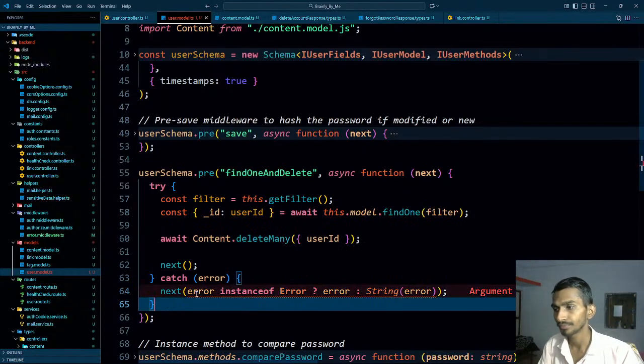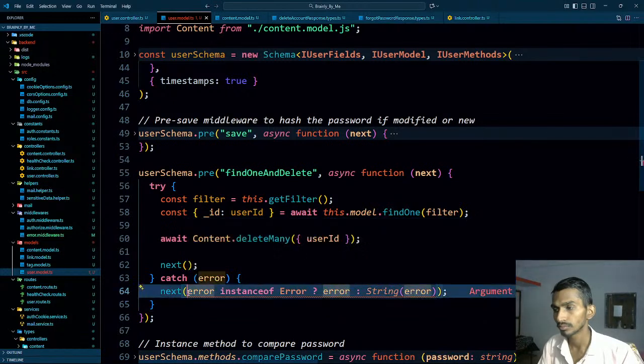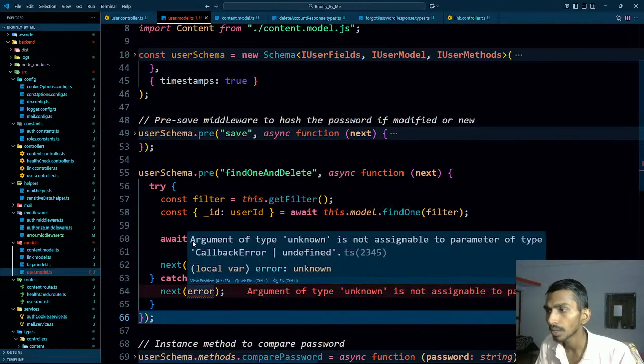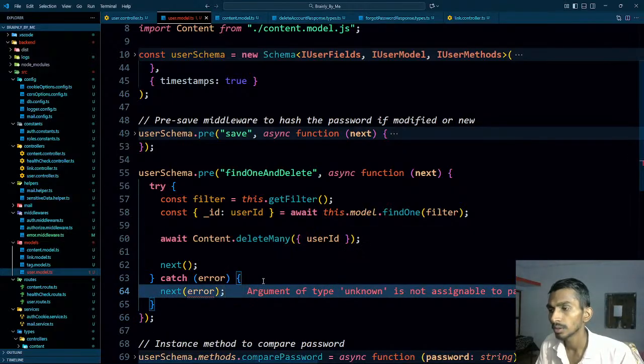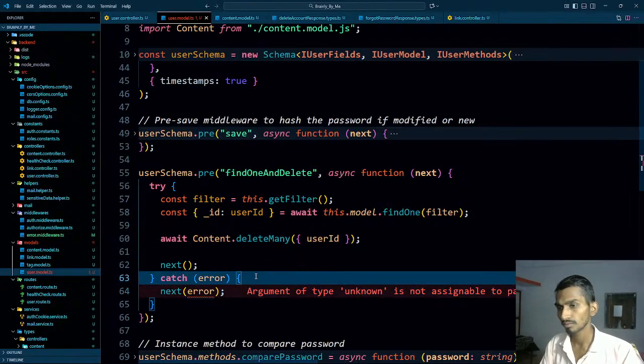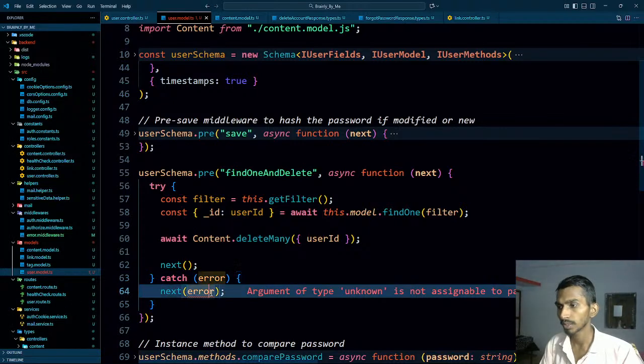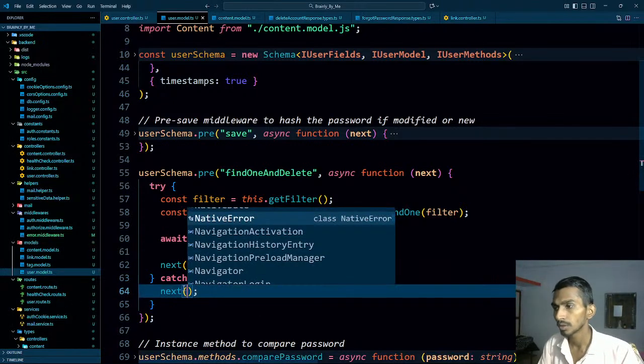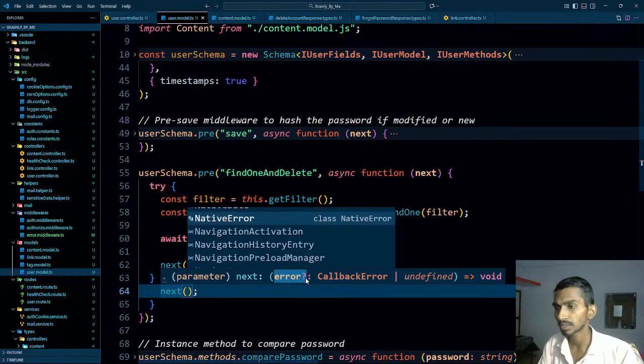Ultimately, I have to throw an error. This is interesting. If I send this error in here, what type of error is it? Argument of type unknown is not assignable to parameter of type callback error or undefined. Error definitely exists for sure. Well, what does this expect, by the way? Next expects an error. That should be callback error.